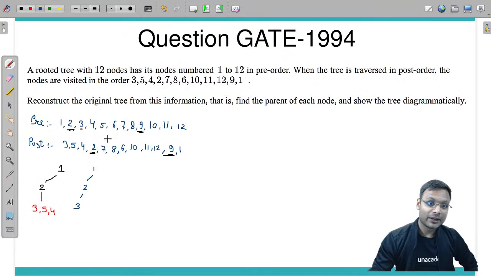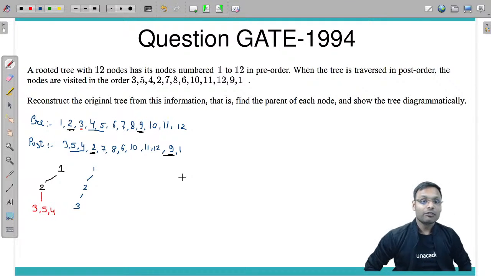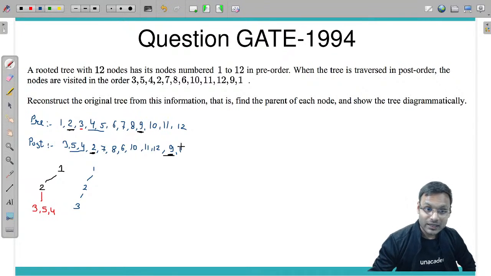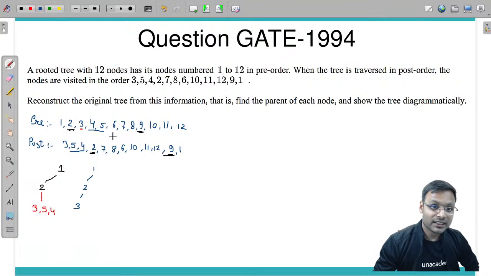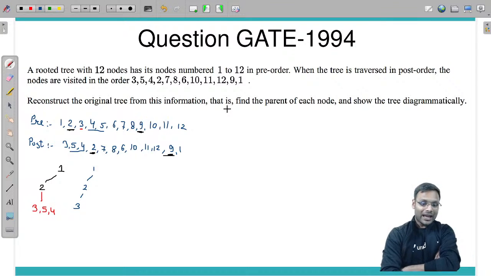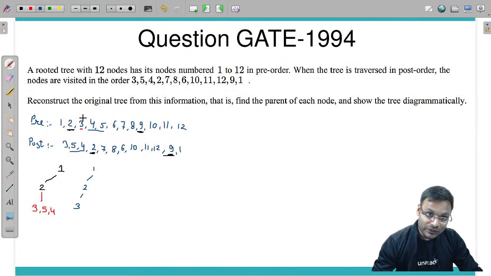Now 4 and 5 are in the reverse order. 4 5 and 5 4 in the reverse order. Look at this. Should I have 4 5 as children of 3 or not? No. Why? Just because look at this. 3 we have traversed here in pre-order first.